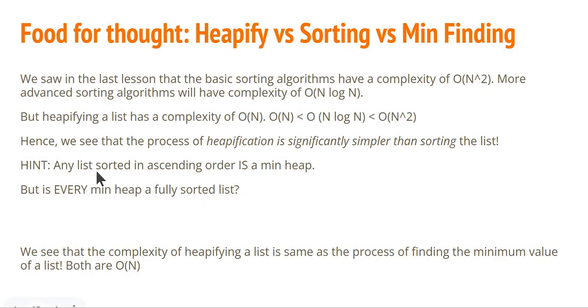Any list sorted in ascending order is in fact a min heap. How do I know that? Well, look, if I have a sorted list and I impose a complete tree on it, the minimum item will be on the root, and every parent will be, by definition of sorting, smaller than the children, which means that we have a min heap with a sorted list. But the question to ask ourselves is, is every min heap a fully sorted list? In fact, the answer is no.